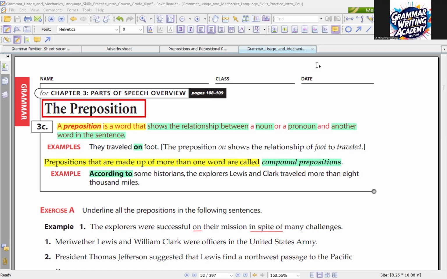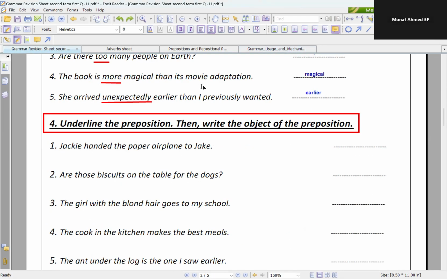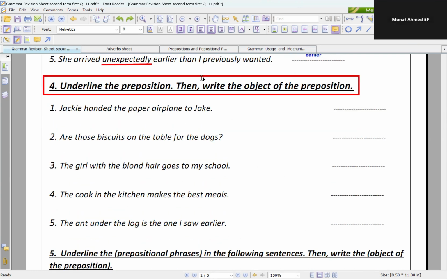I move to Munaf, then Rami, then Reem, I think it's Kareem, right? Munaf, good morning. Read for us the first one. Jackie handed the paper airplane to Jake. Good. What is the preposition here? To. To whom? Jake. Exactly. So here I have an object. The object, by the way, is going to be either a noun or a pronoun.